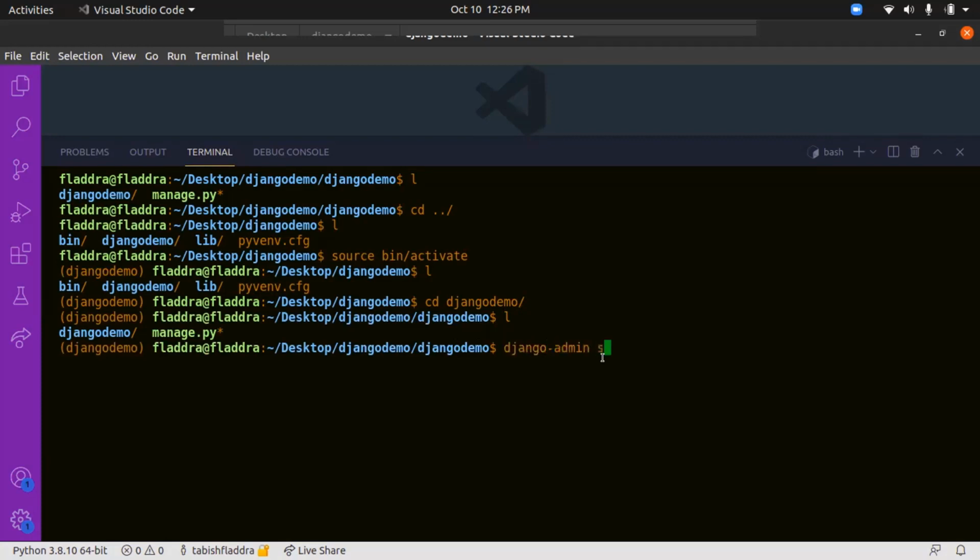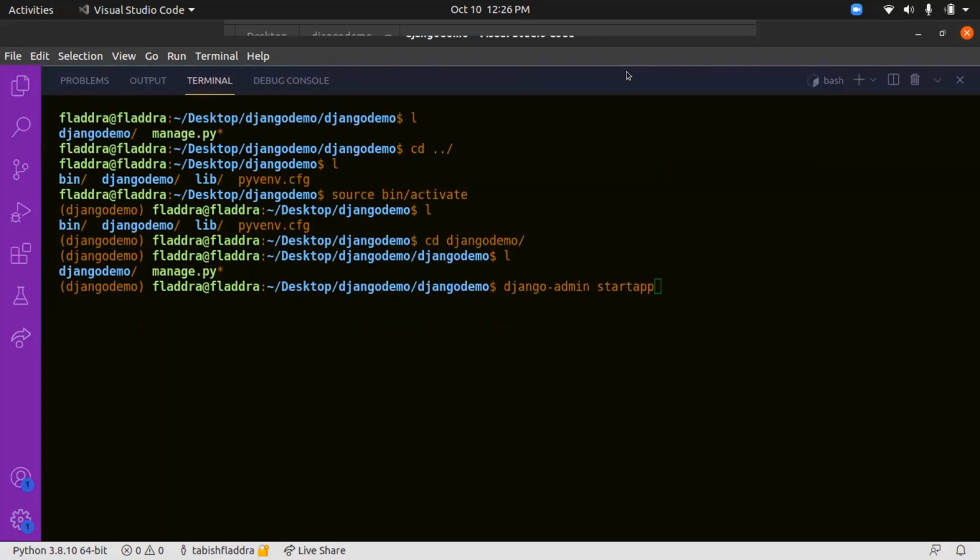Now we'll start a new app. django-admin startapp is the command to start a new application. One more thing: a website is made of many small applications. A website is divided into them. Don't confuse a website with a web app. A website consists of many applications. So we are creating one.